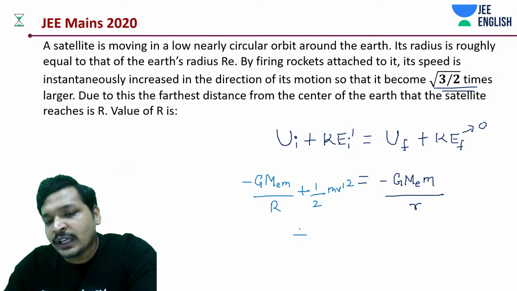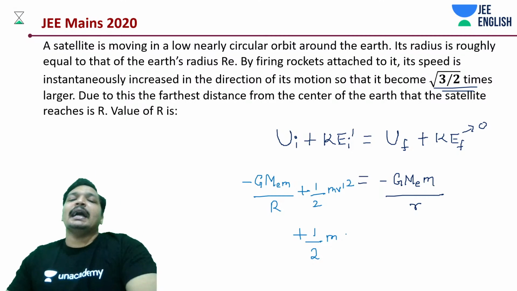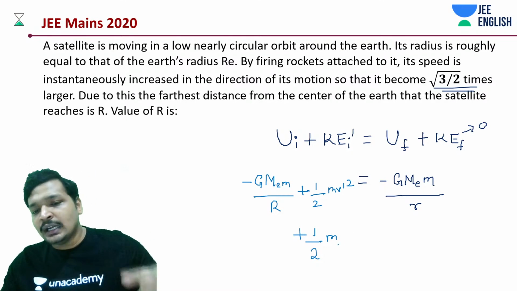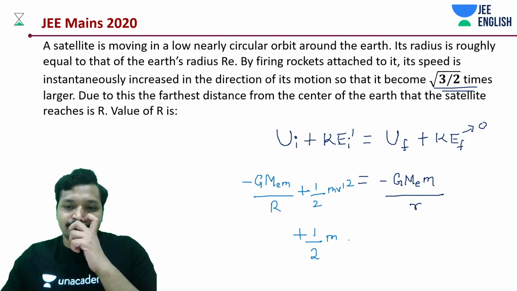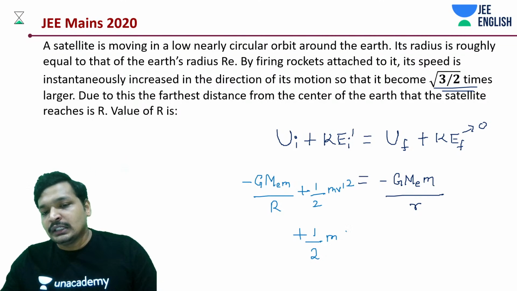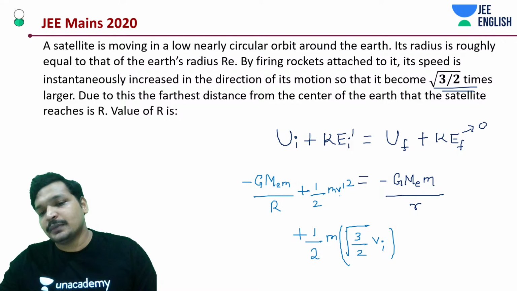Then we have half of M into under root GME by R, don't forget the root 3 thing, root 3 by 2 of V, V initial whole square.